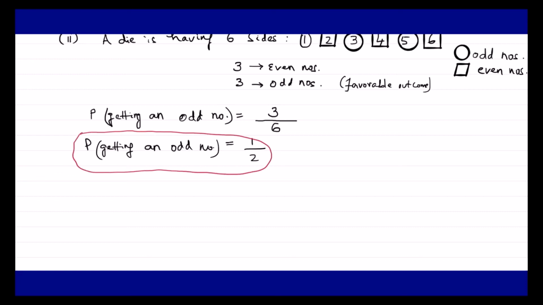And what is being said in the question? The question says that if a die is thrown, there are two possible outcomes, an odd number or an even number. Therefore, the probability of getting an odd number is 1 upon 2. So, we can say that hence the probability of getting an odd number of 1 by 2 is correct.